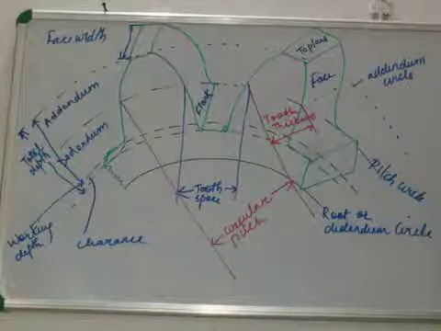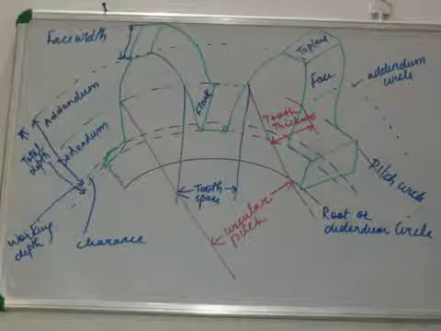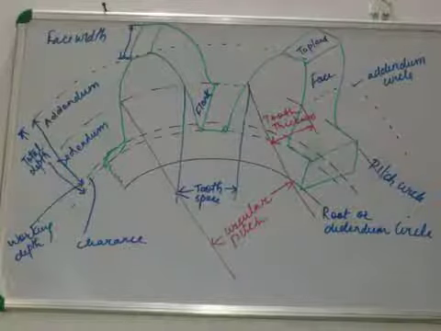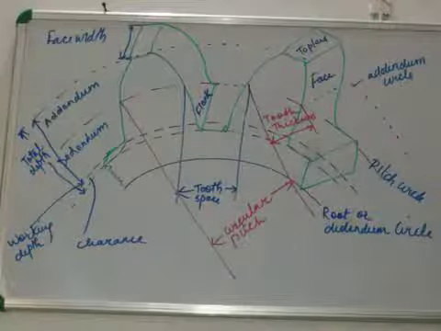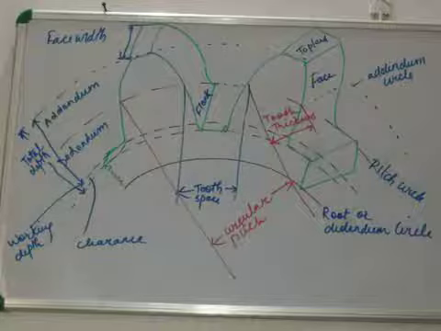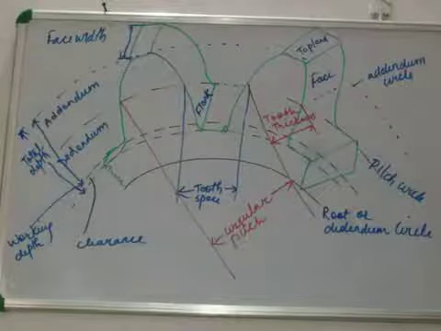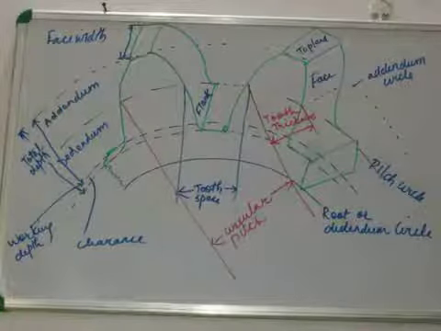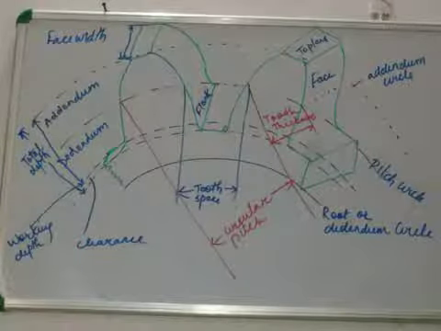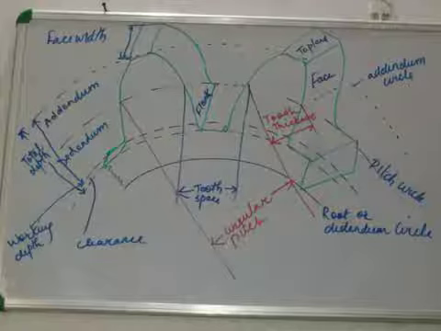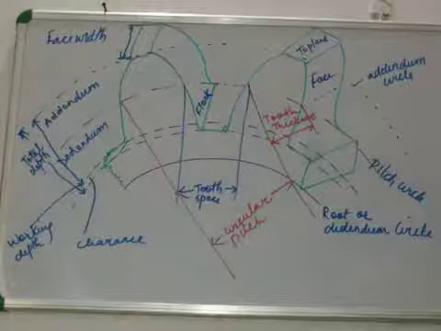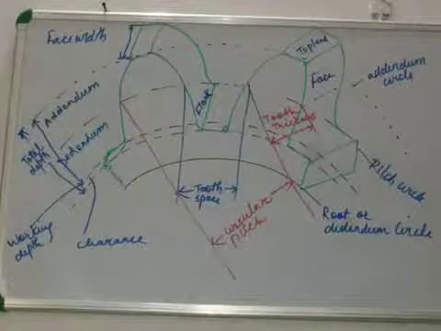Then we have addendum. Addendum is a distance from the top, where we have the addendum circle. ठीक है, जहाँ लिखा हुआ addendum circle, and we have an addendum circle at the bottom. From the pitch circle to the addendum circle, the distance is known as addendum, and it is usually measured as A. And similarly, dedendum is the distance from the pitch circle to the dedendum circle.